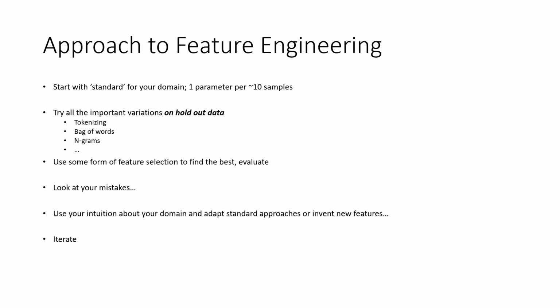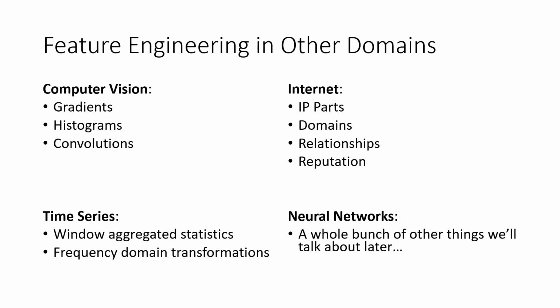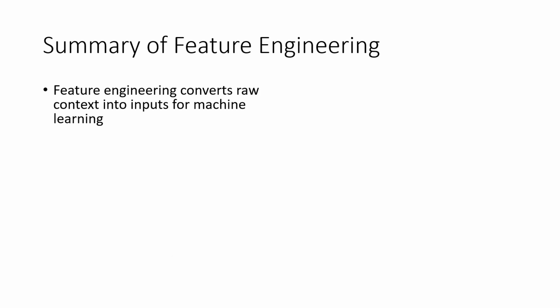So, as I said earlier, when we approach feature engineering, we have to establish a standard for a domain, one parameter per 10 samples. Try all the important variations on holdout data: tokenizing, bag of words, n-grams, etc. Use some form of feature selection to find the best, evaluate it, look at your mistakes, use your intuition about your domain and adopt standard approaches, or invent new features, iterate. Okay, then you want to know how well you did, you have to explore. Feature engineering in other domains also exists: computer vision, time series, neural networks, even internet.